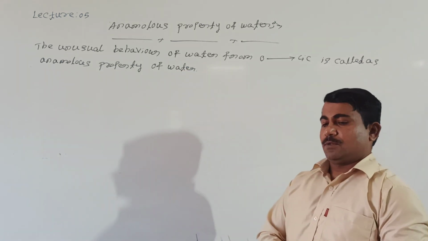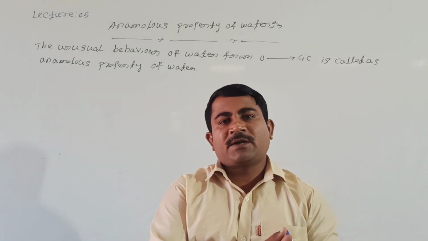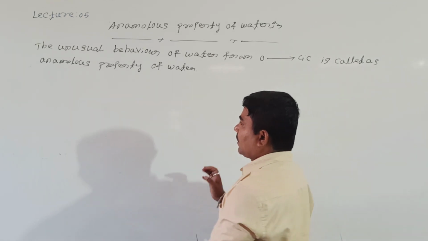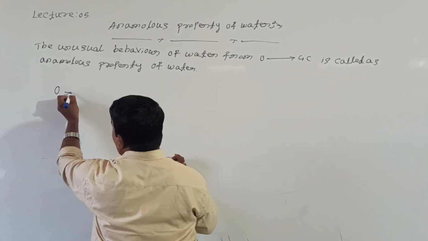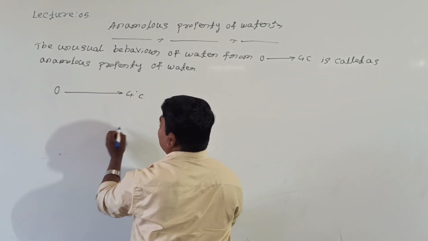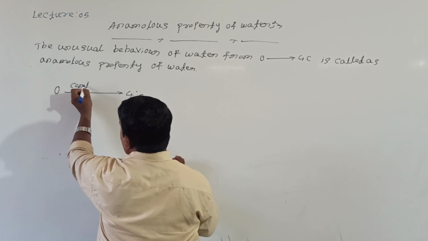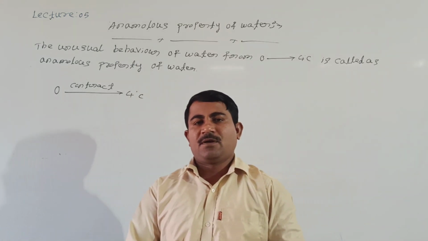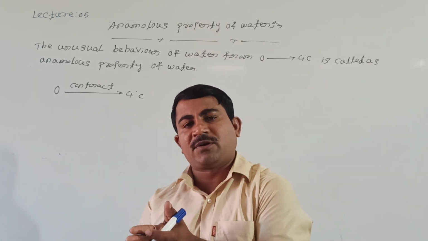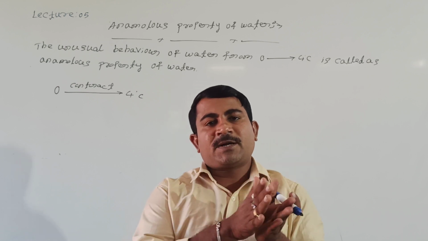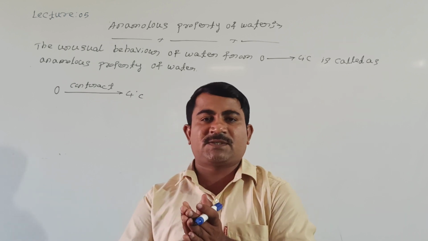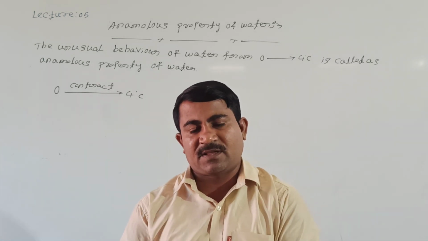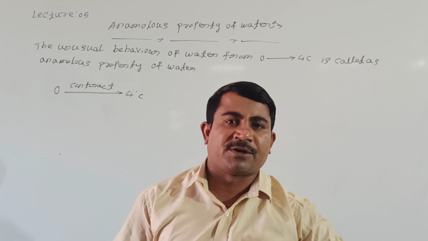See here. What did we say? When water is heated from 0 to 4 degrees Celsius, it contracts. I mean, the volume of the liquid is decreased. The reason is that when water is heated from 0 to 4 degrees Celsius, the hydrogen bond remaking takes place. As a result, volume decreases, so it contracts.